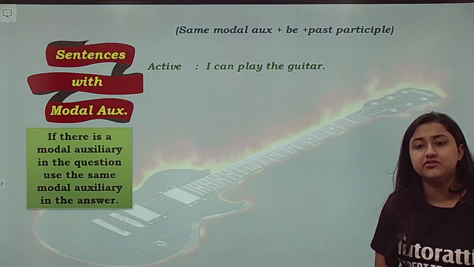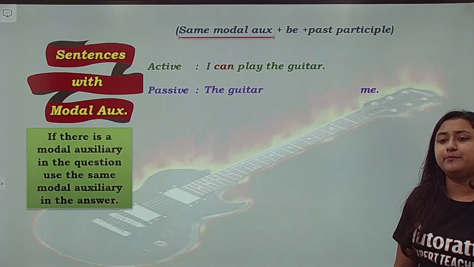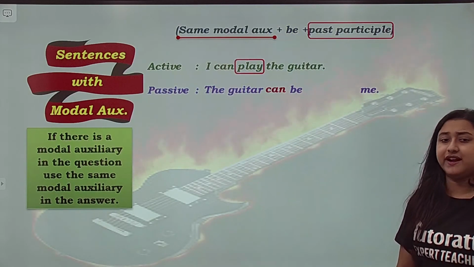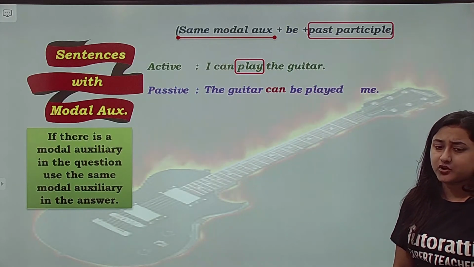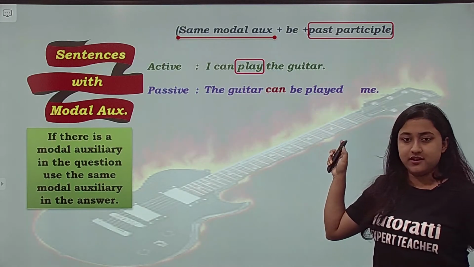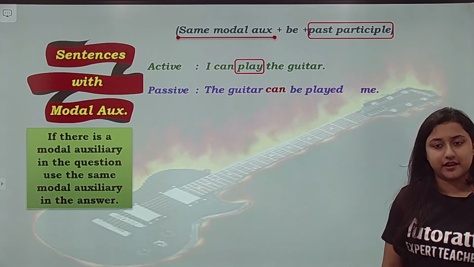So our answer is the guitar can be played by me. Alright students, so please remember that if there is a modal auxiliary in the question, you have to use the same modal auxiliary in the answer. Can है तो हम उसको can ही रखेंगे.